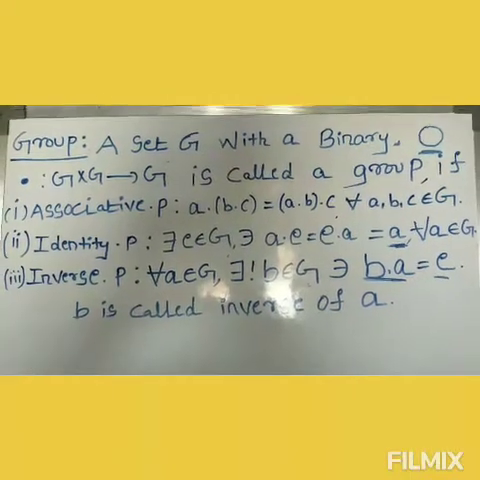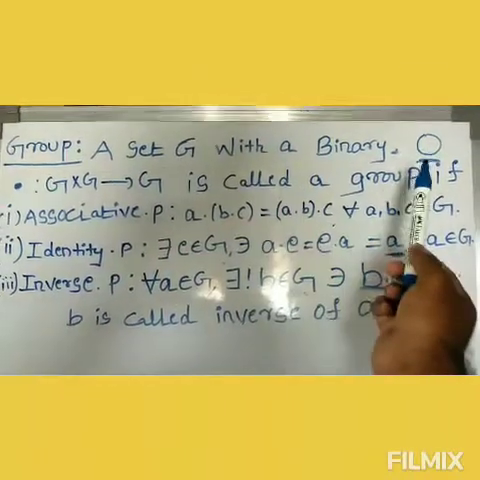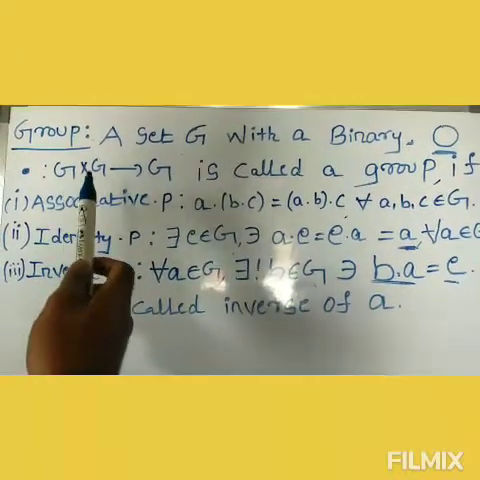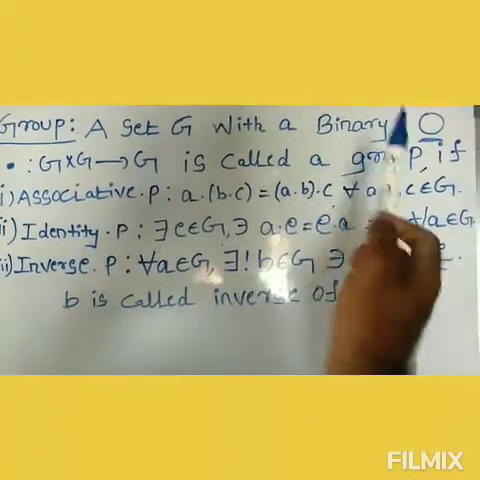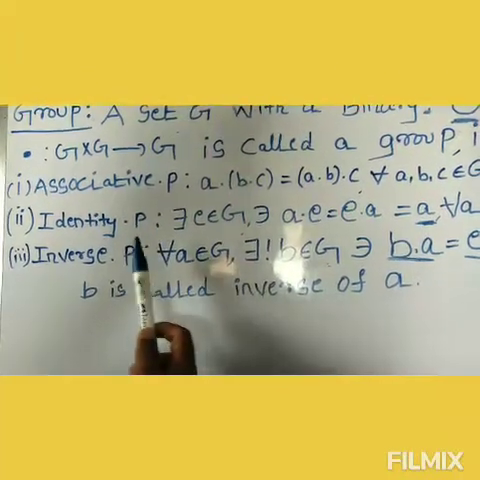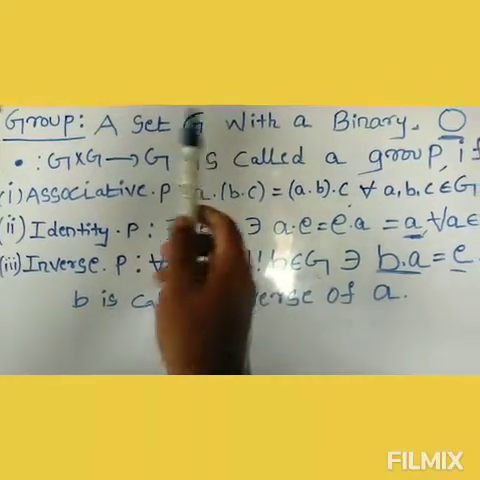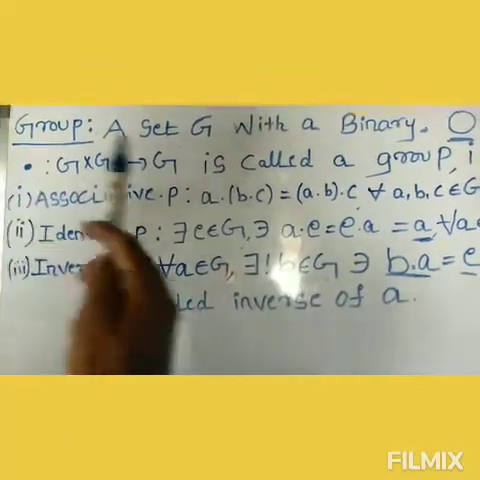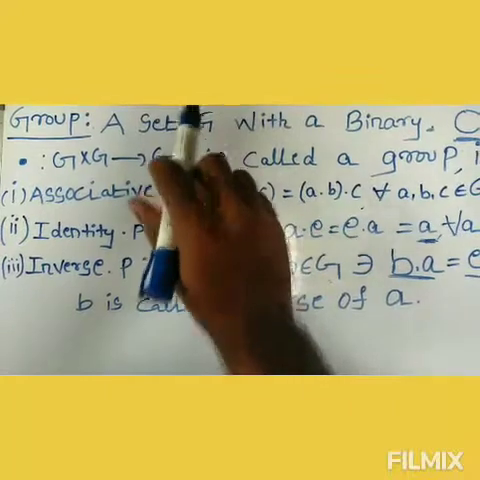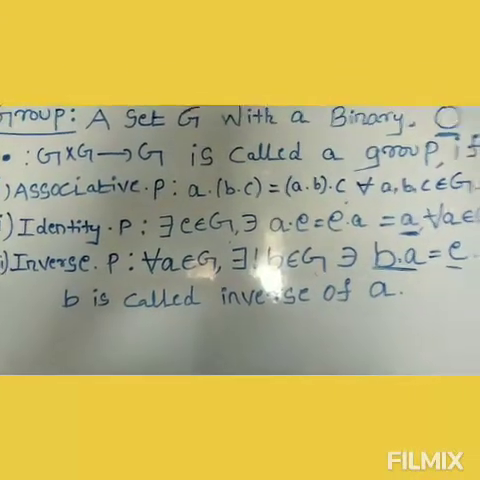Now I want to define what is a group. A set G with a binary operation dot, where dot is a map from G cross G to G, is called a group if it satisfies the associative property, identity property and inverse property. If any set with respect to this binary operation satisfies these conditions, then we say that G is a group. So now what is the associative property?